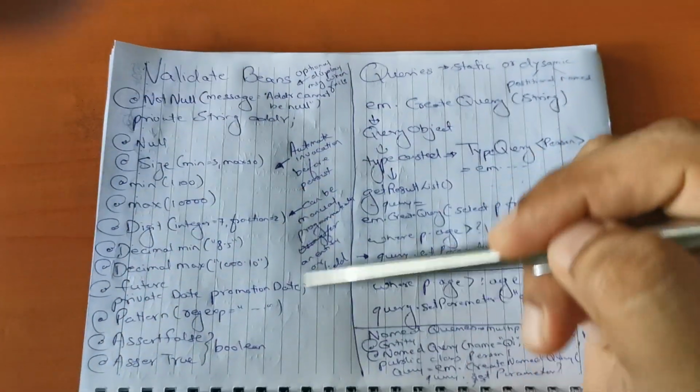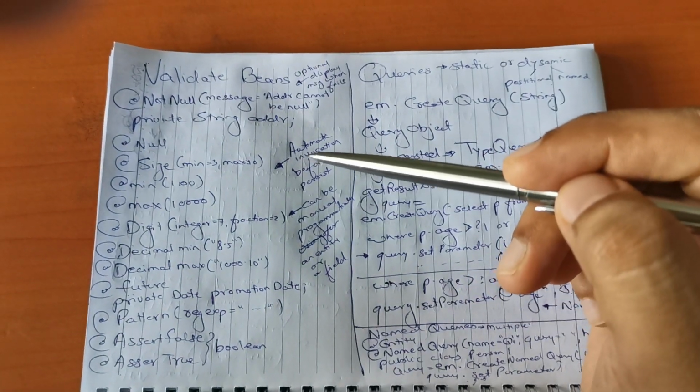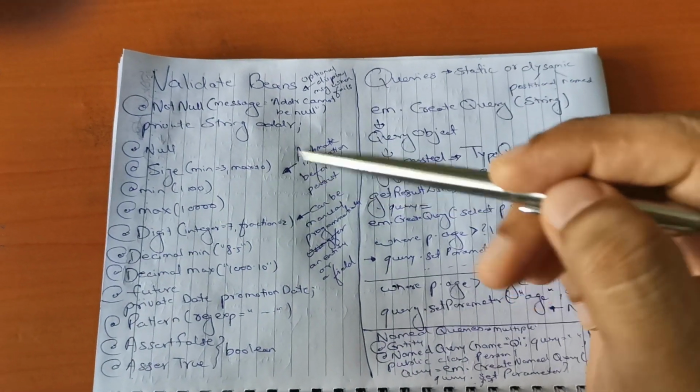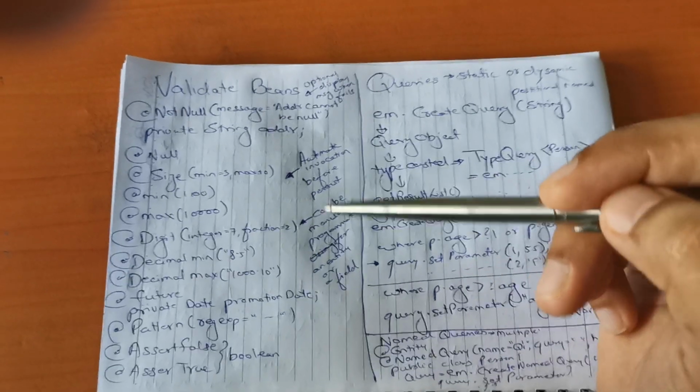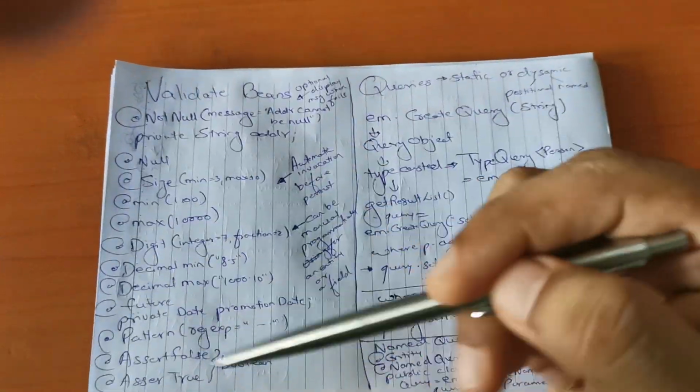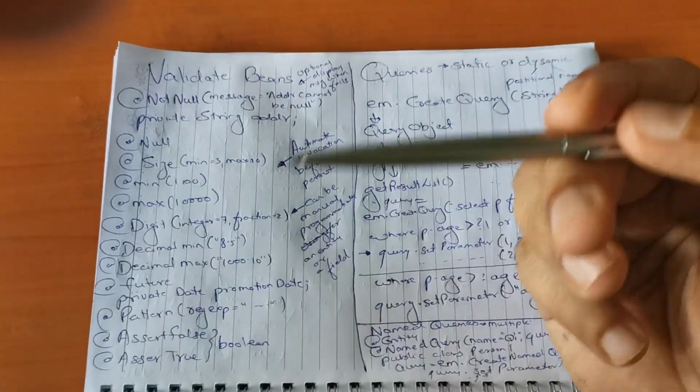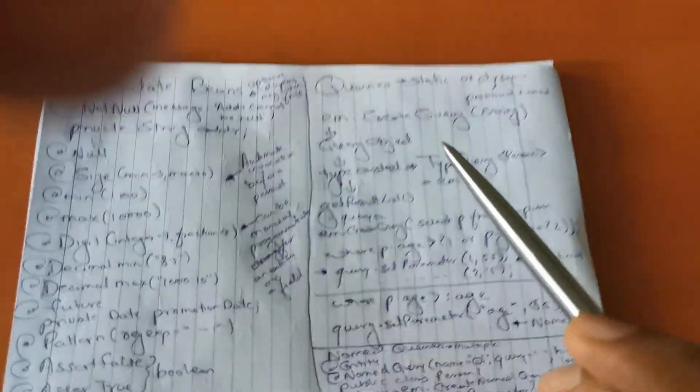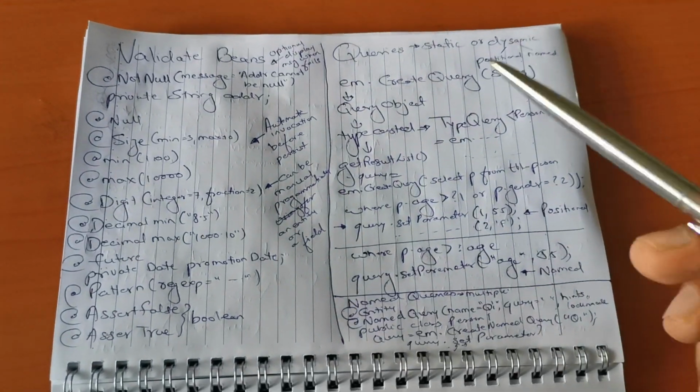So all those validations are automatically invoked before we persist our entity. But they can be manually invoked also through our programs, for the whole entity or any particular field, whenever we want as per the business logic. So this is about the validation of beans. Now we come to the query.